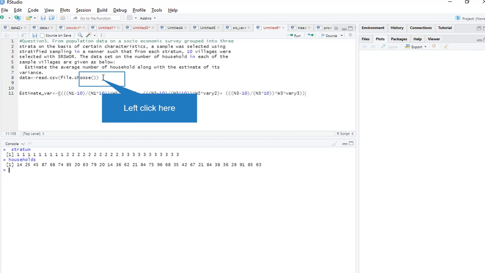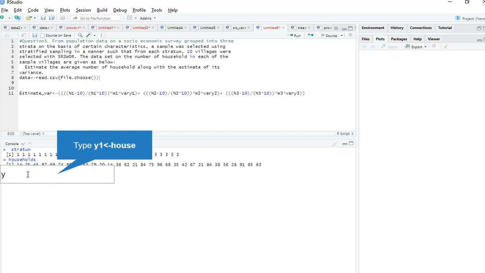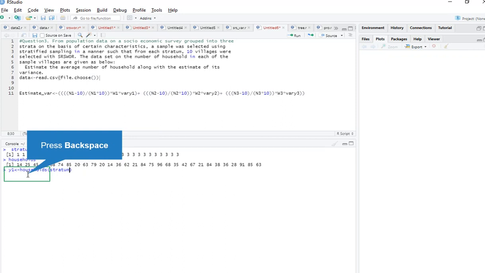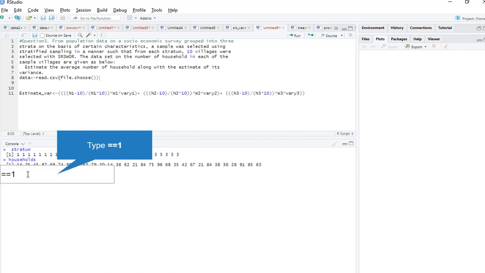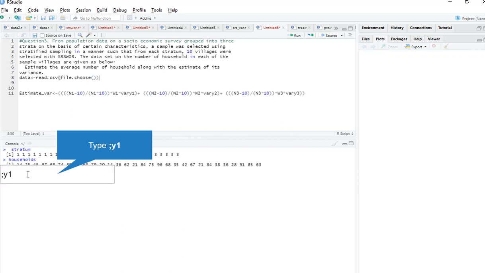This is my Excel file, so I read it with the command read.csv, using the file.choose command. Finally, I got strata and households. Now I will divide households into strata by using a new command, y1. I am taking the name y1, households, stratum, stratum double equal to 1. This is the syntax, sorry, here square brackets. Here I get y1 stratum.